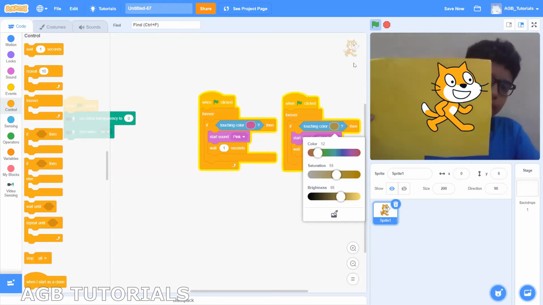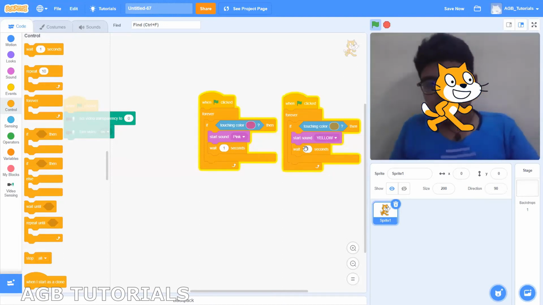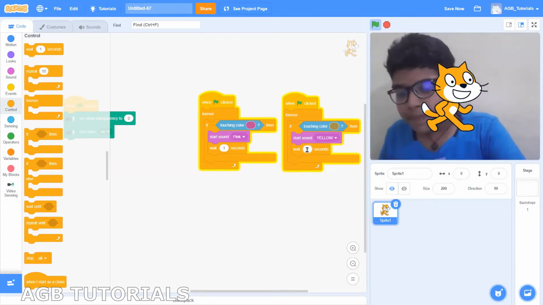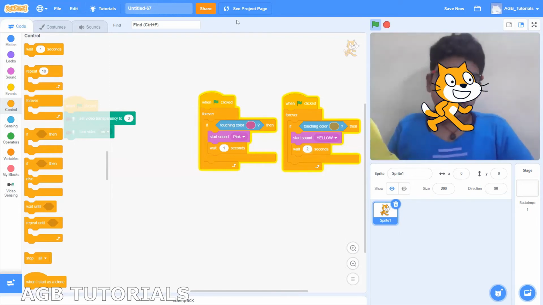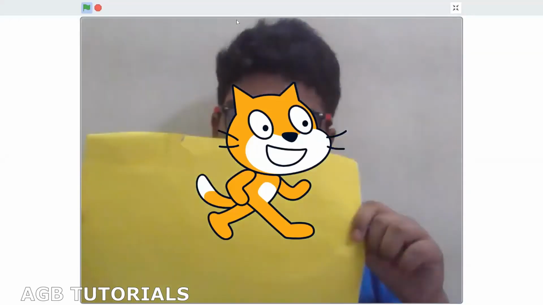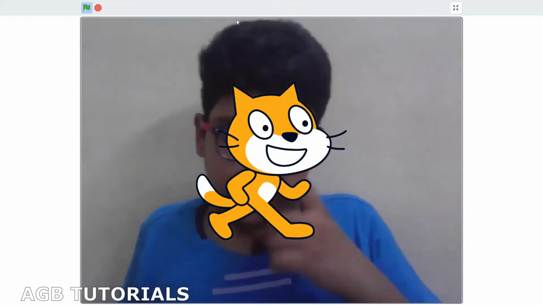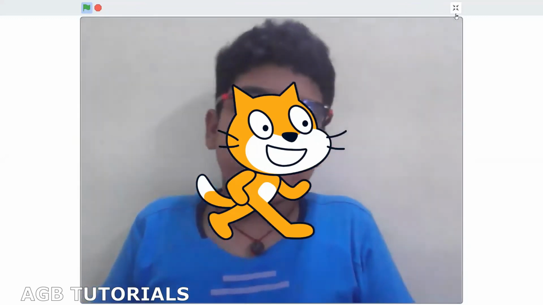Oh, that is yellow. Oh, that is yellow. Looks like the 1 second is not enough for this sound. Let me just double it up to 2 seconds. Now if I try it. Oh, that is yellow. That is working. And now same for the green and the red.